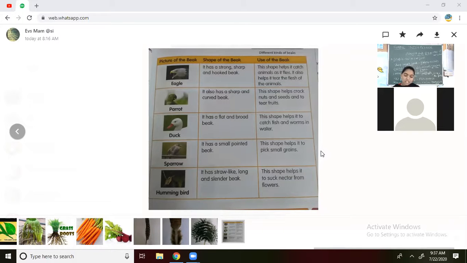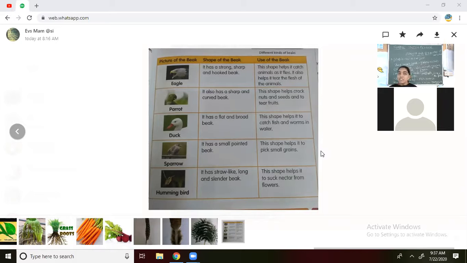Okay. What is that bird we have seen now? Sparrow. It has a small and pointed beak. It is going to eat all types of grains and seeds.